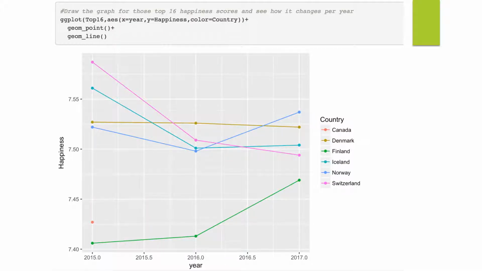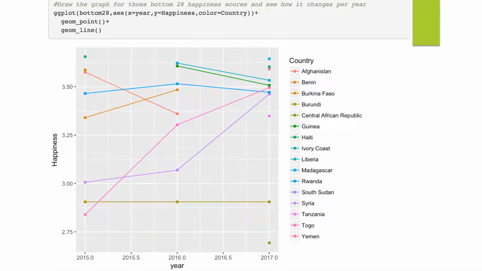Then I drew the time series graph. Here it is more clear to see how it changed for the highest happiness score countries. As we can see, some of them are decreasing, some are increasing, and one has no change.